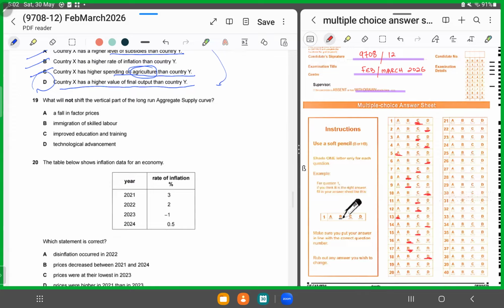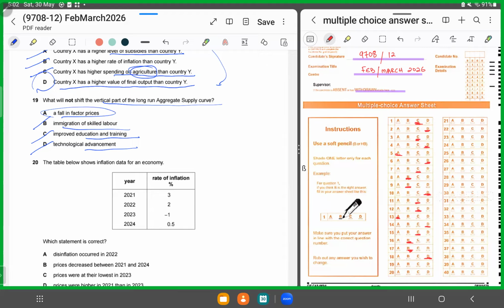What will not shift the vertical part of the long run aggregate supply curve? So why do you think the aggregate supply curve would not be shifting in the long run? Why do you think it would be inelastic? A, a fall in factor prices; B, immigration of skilled labor; C, improved education and training; D, technological advancement. So you see, B, C, and D can all cause the aggregate supply curve to shift in the long run, because if more people are going to pour into the country, or education and training improves, or technological advancement occurs, the supply would increase. But it's the fall in the factor prices that would not cause it.